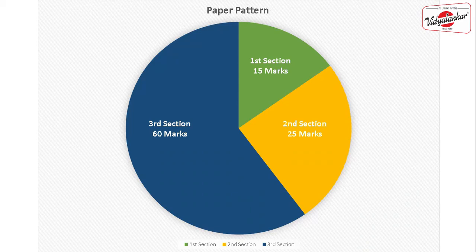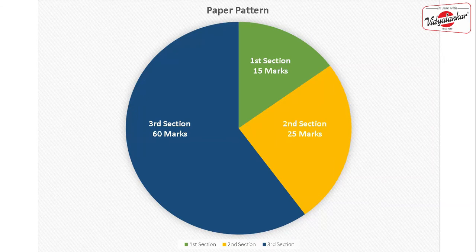Now, a lot of students make the mistake that they take this section for granted. They feel that they're very good in maths, they're very good in English, so they don't prepare for this section. And eventually, when they go for an exam and see the questions, they make a mistake. So you should not be making that mistake. You should at least take out half an hour from your schedule to prepare for general aptitude. You should remember all the formulas which are there in maths, and that way you can secure 15 marks. So if you are getting 15 marks, you will be way ahead of the other people, right?